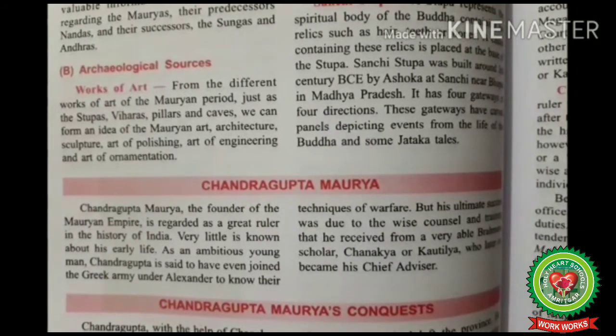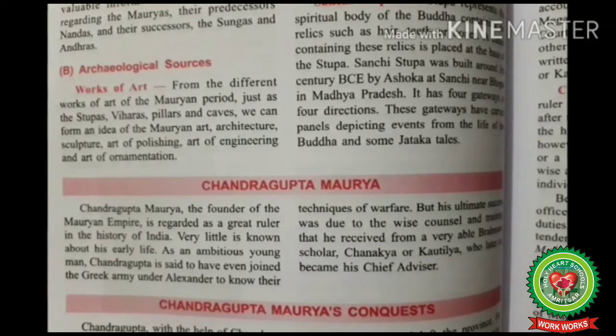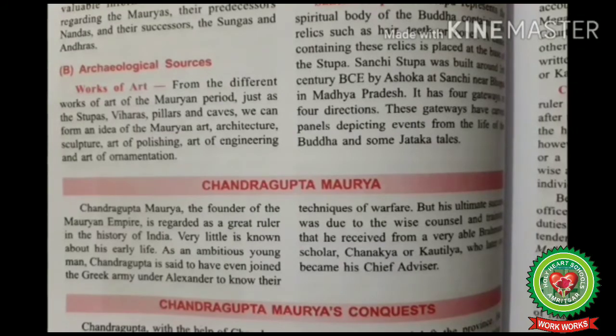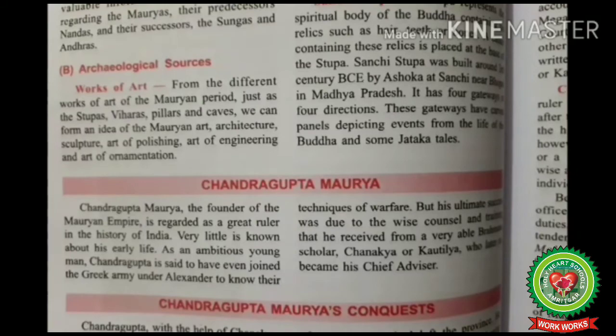With the help of Chanakya, Chandragupta embarked on the consolidation process of his empire. Chandragupta's empire extended from Kabul and Kandahar in the northwest to Mysore in the south and from Bengal in the east to Saurashtra in the west. According to the Jain tradition, after ruling for 24 years, he renounced the world. He handed over the kingdom to his son Bindusara and adopted the Jain religion.